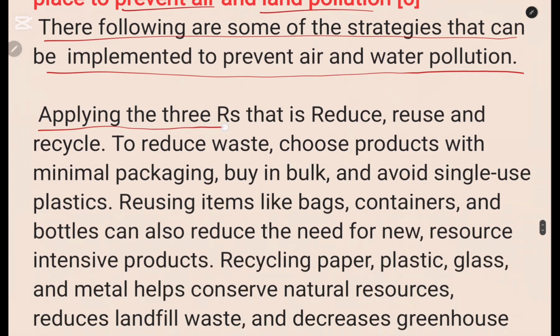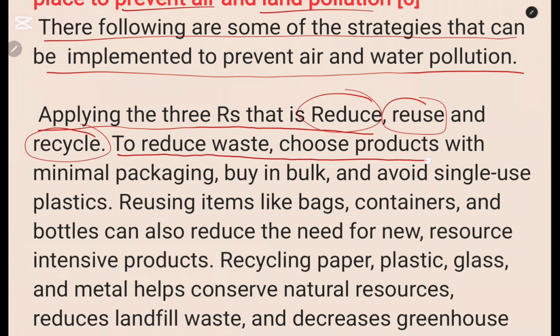So applying the 3 R's, that is reduce, reuse, and recycle. So that is one of the points. Now explain what it means: reduce, reuse, and recycle. So you can further add, to reduce waste, choose products with minimal packaging, buy in bulk, and avoid single-use plastic.